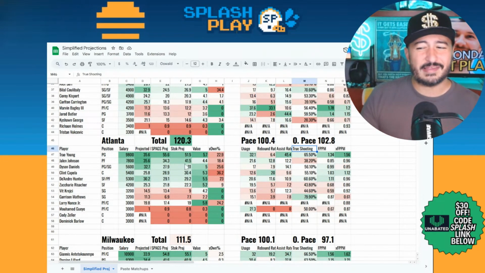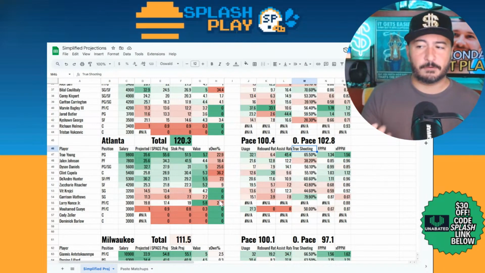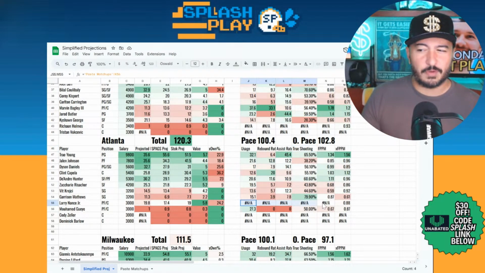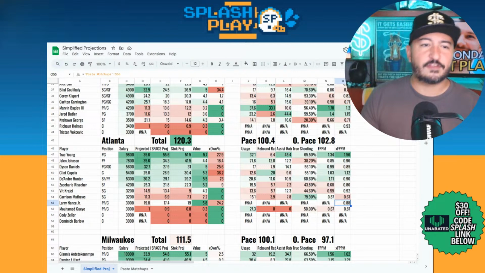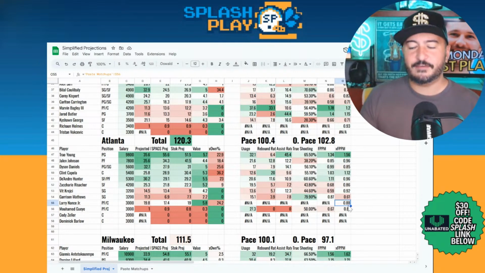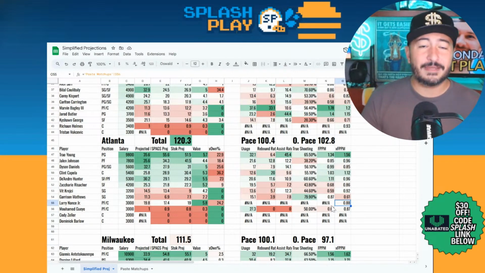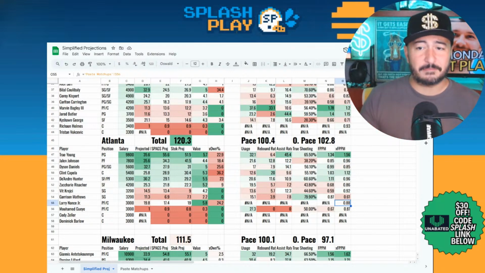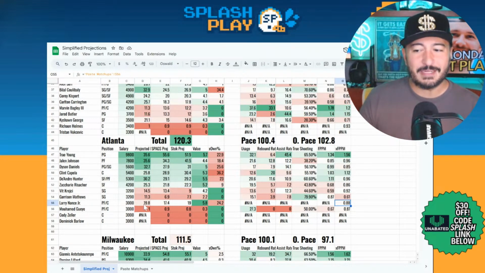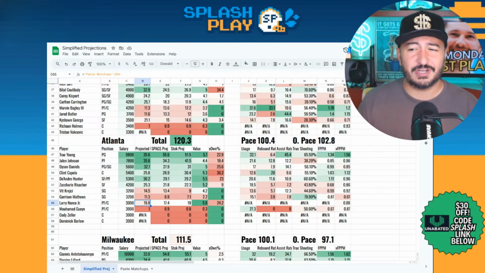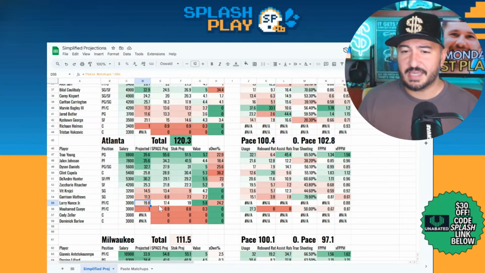Would say that $3K salary in Nance, and just knowing what he is as a per-minute producer, has not played so far this year, which is why you have these numbers, but would expect him based on historical numbers to have 0.9-ish fantasy points per minute. Just as a pure backup against Washington as well, where there's going to be rebounds and pace to go around. I think Larry Nance to me is a pretty solid play tonight. Wish that you had a little more minutes on him. Wish you had a little more projection, but 19.8 minutes, kind of enough to get in there.